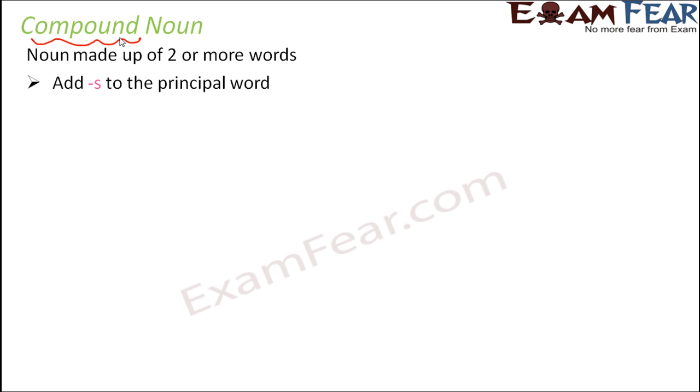Let's move ahead and talk about compound noun. You remember I told you quite a number of times that whenever you have this word compound, it actually means that it is not very simple. That means something which is made up of two or more things, many different parts taken together. So a compound noun is that noun which is made up of two or more words. This is not one single word, but multiple words that come together to form one noun. Would you like to look at some examples?